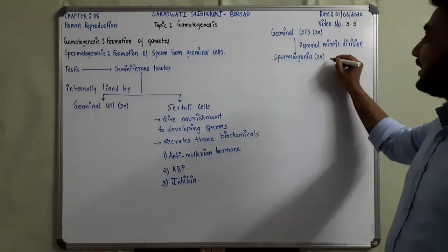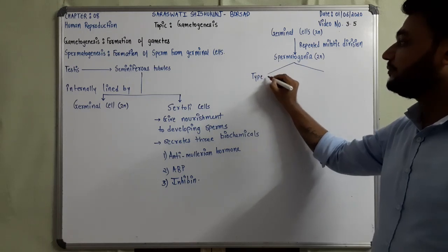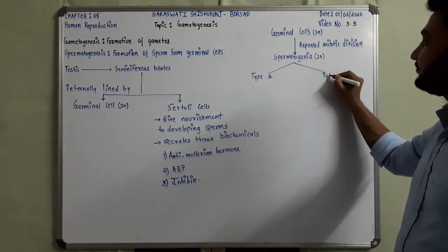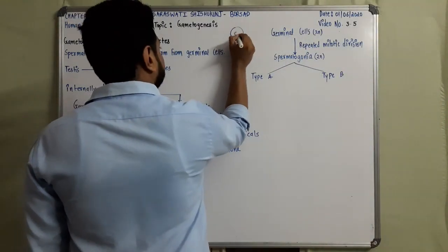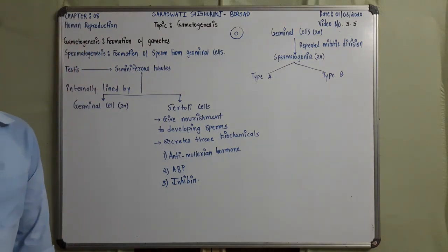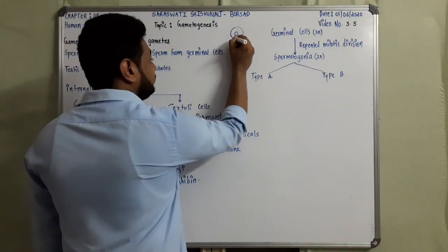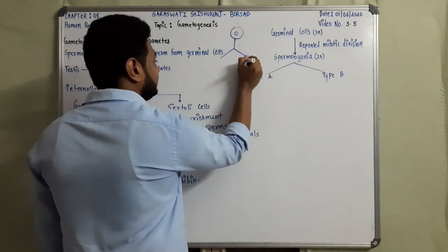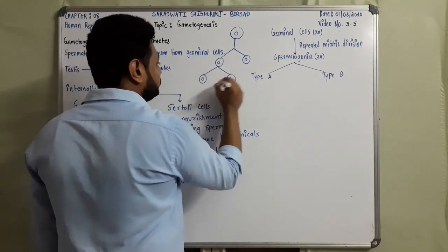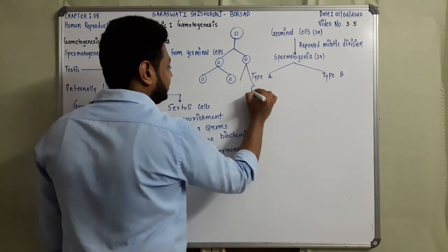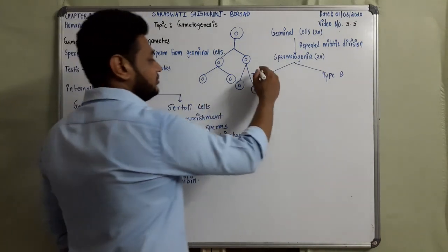These spermatogonia are of two types, type A and type B. For example, this germinal cell, lined internally in the seminiferous tubule, undergoes first division to form two cells. Then these two cells divide further to form another two cells, and likewise.